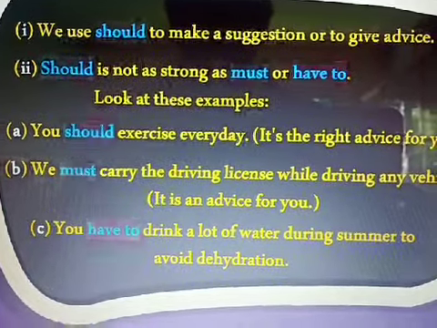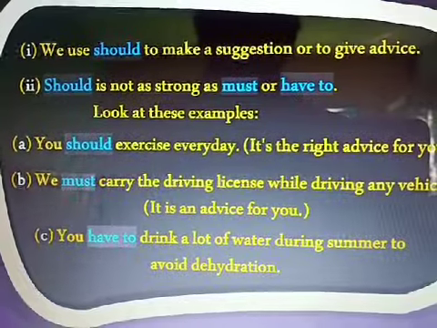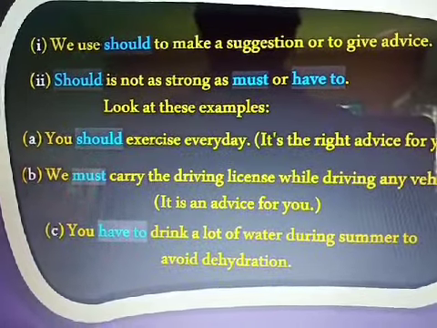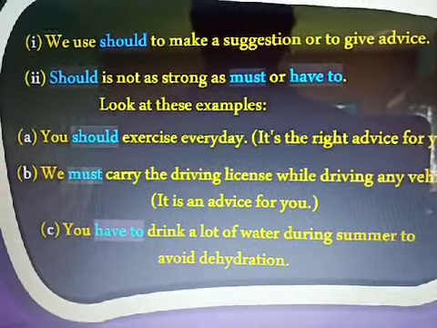We must carry the driving license while driving any vehicle. It is an advice for you. You have to drink a lot of water during summer to avoid dehydration.